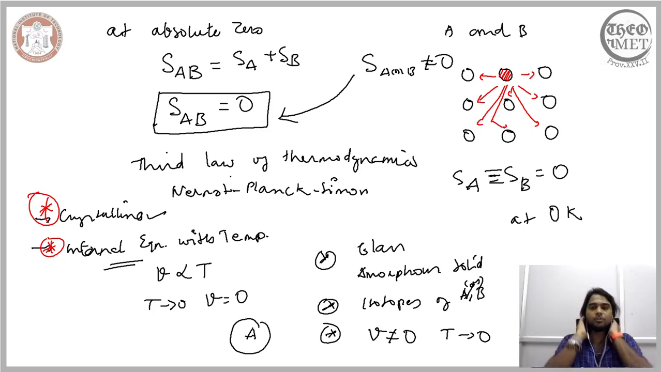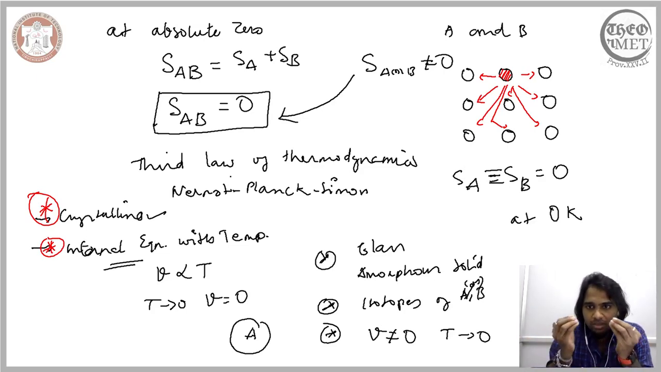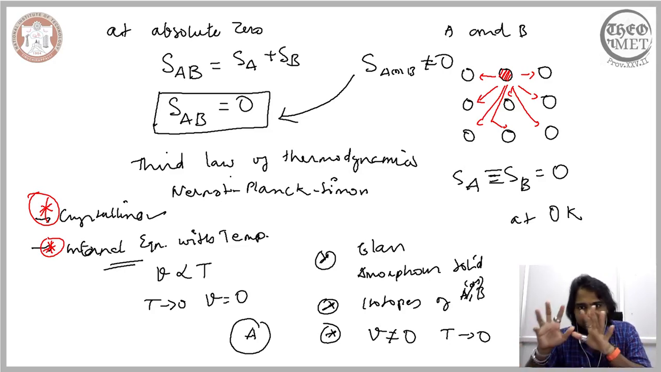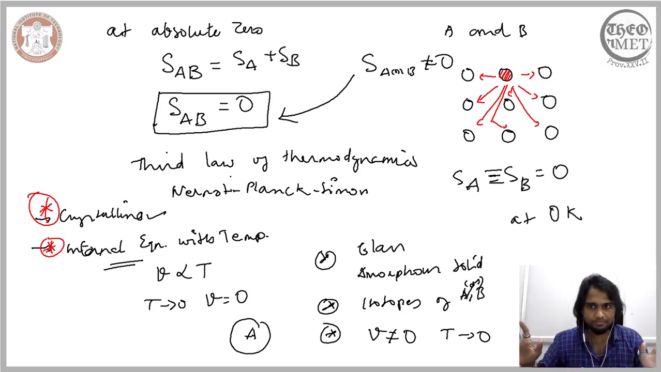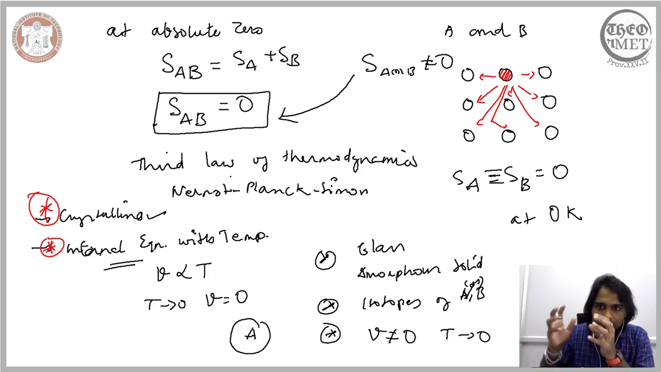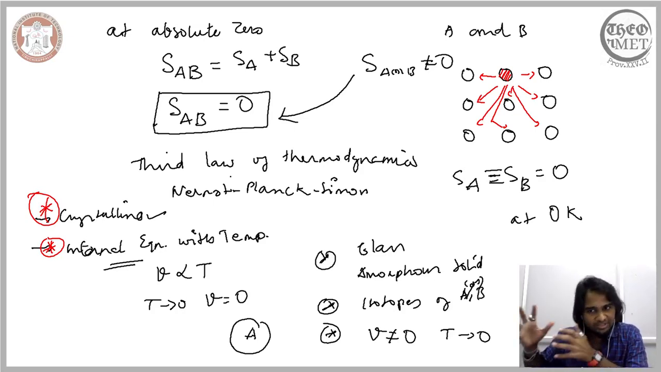So the third law of thermodynamics is rather a conditional law, and it is fulfilled only when certain criteria are met. Only when certain criteria are met, you will be able to observe the third law of thermodynamics. The third law states that for a crystalline solid at absolute zero, irrespective of how many elements are present in the crystalline solid, the entropy of that solid is zero. So you can have any number of elements, but the entropy of that crystalline solid is zero, provided it's a crystalline solid. Secondly, it is in equilibrium with the temperature.